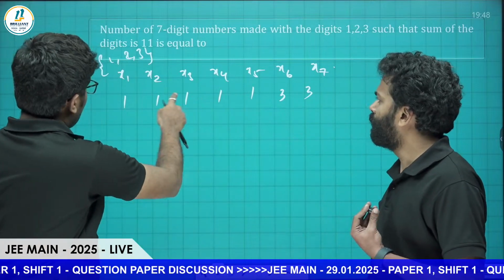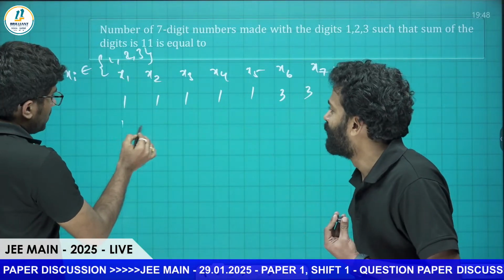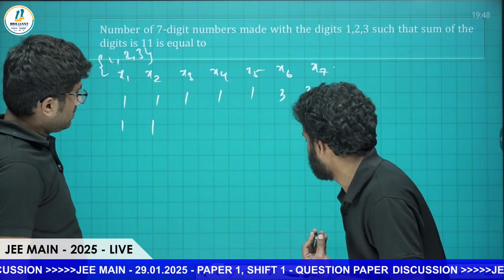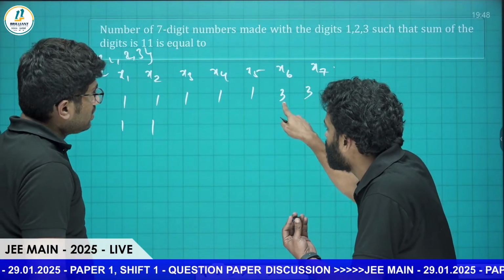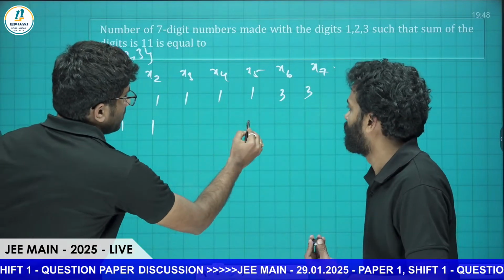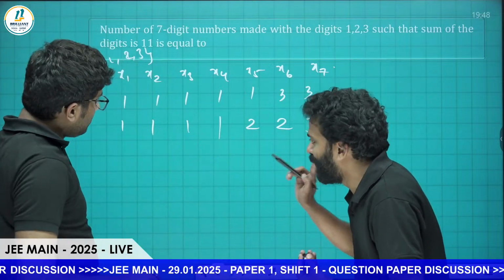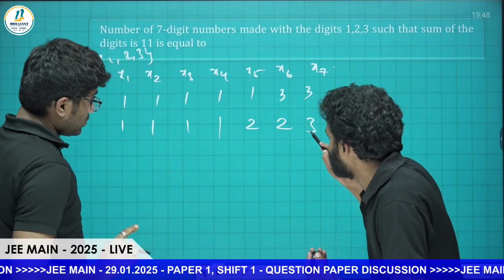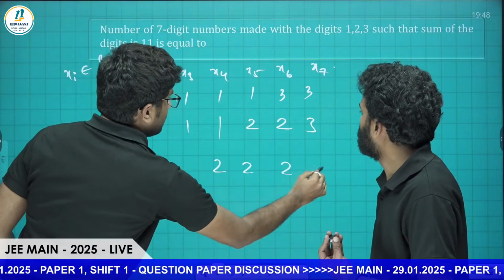Yes, sir, that is case 1. We can permute it later. This is the most important thing. See, listen, students, from here we can produce the next one, because if you take 1 from a 3 and substitute it into another 3, you will get 2, 2. That is 1, 1, 1, 1, 2, 2, 3. Again, like this, take 1 from 3 and give it to another: 3 twos. That will be like 1, 2, 2, 2.